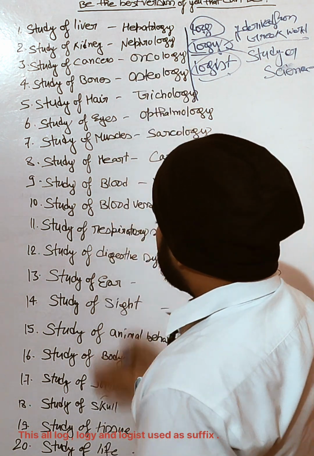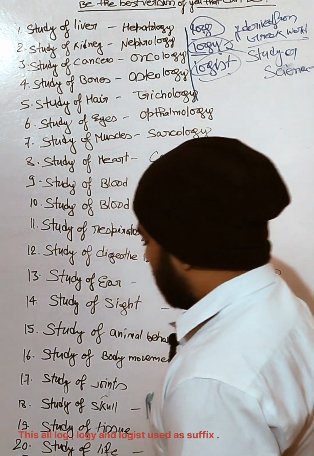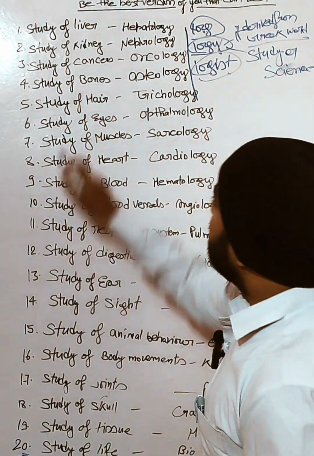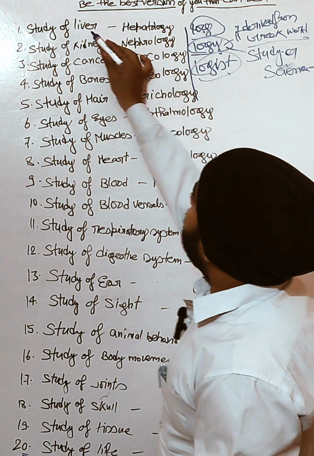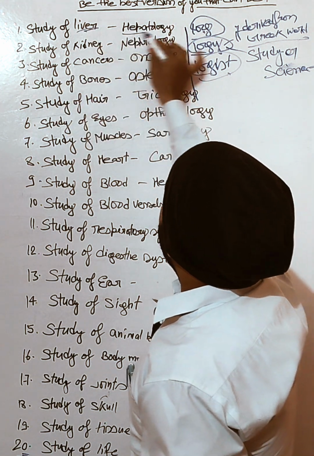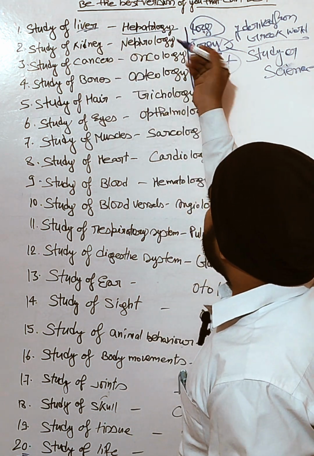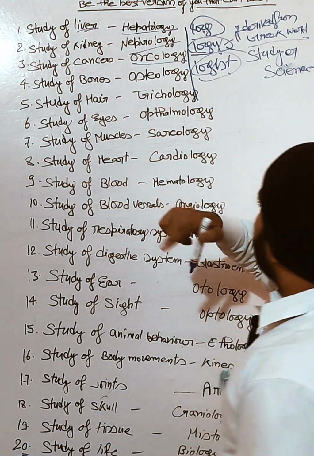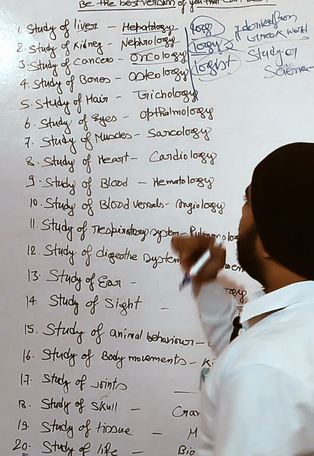So I have written 20 terms here, and I will write more because I will discuss 50. The first one is the study of liver, which is hepatology. Study of kidney, nephrology. Study of cancer, oncology. One thing we have to know about it.